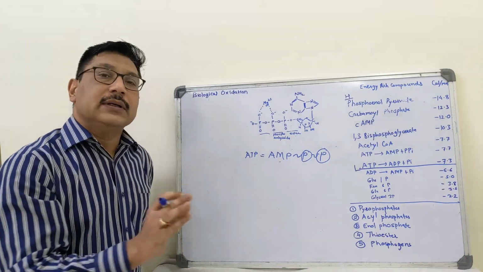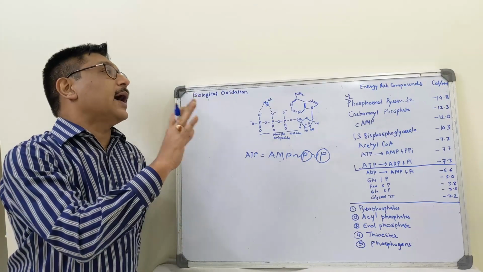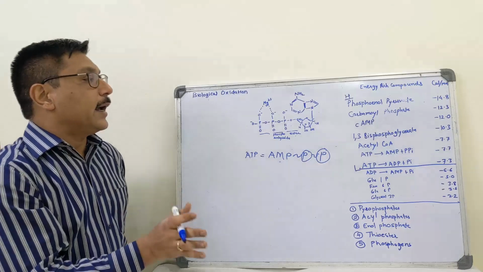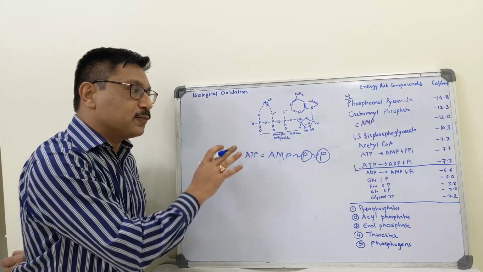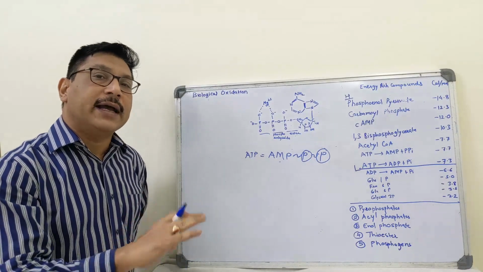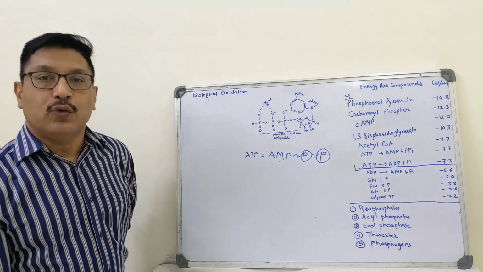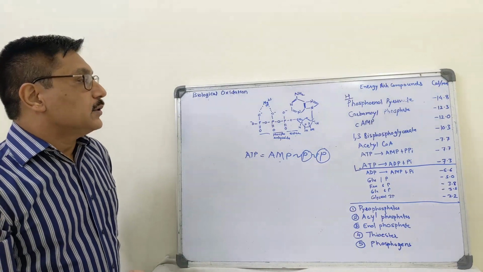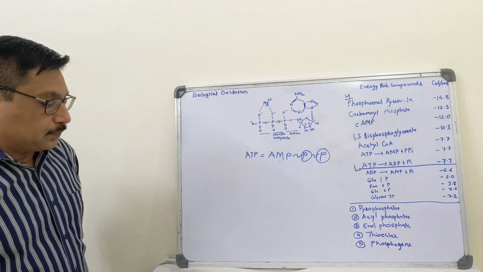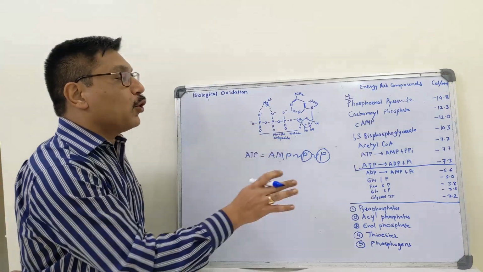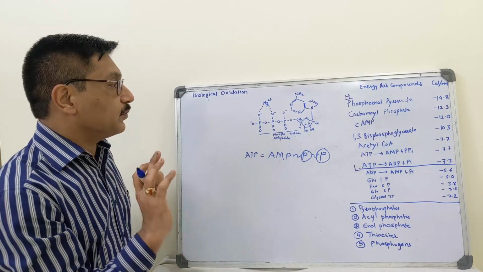It can accept high energy phosphate groups from the higher energy compounds, and it can donate its high energy phosphate group to the compounds which are at the low energy level. So it is the most important transducer in our system.